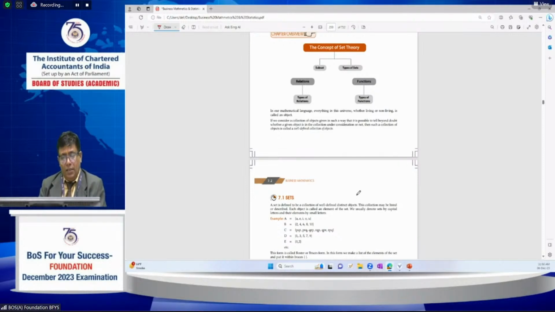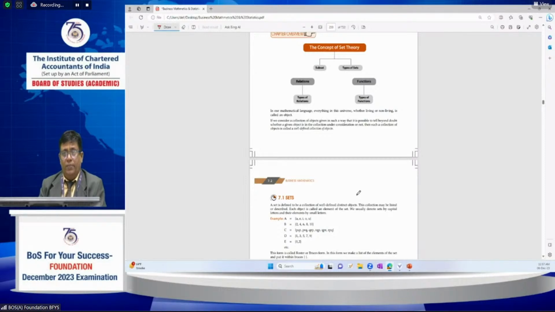You can easily attempt them in the examination. All properties related to A union B, number of elements in A union B, n of A union B union C, and De Morgan's laws. Concentrate on these formulas and you will easily attempt this topic.